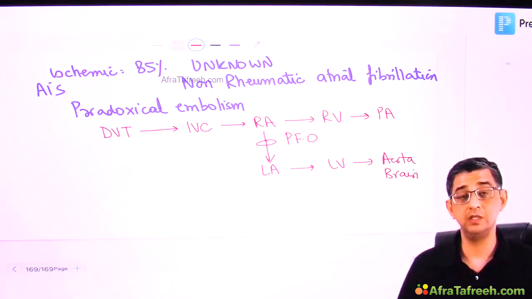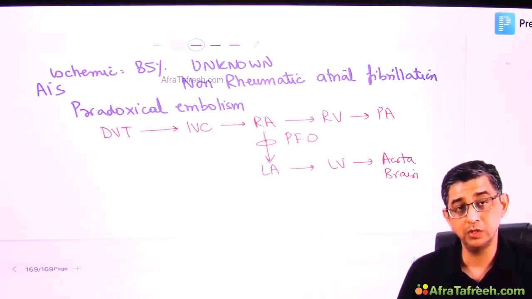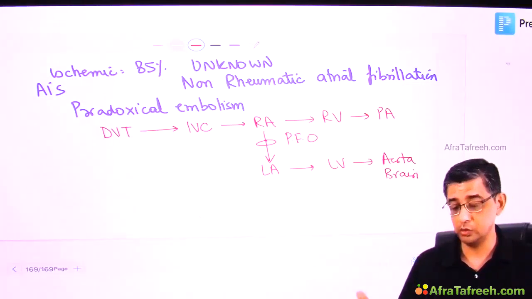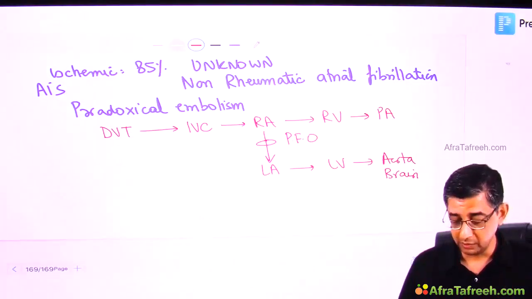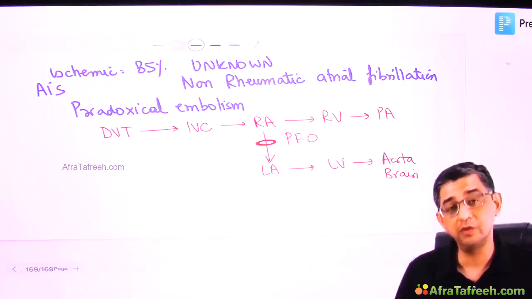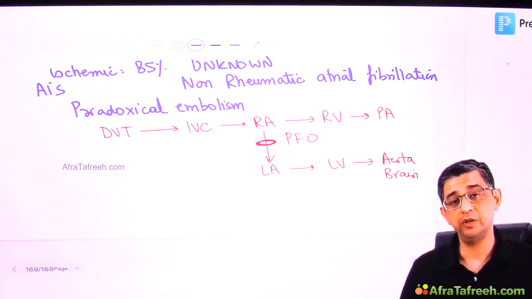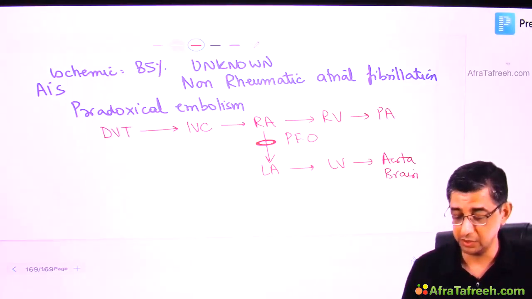Well, the surprising thing is that traditionally with deep vein thrombosis, you read pulmonary embolism, because everything that is present in the venous return goes to the right side of the heart. But look at the surprising thing that happened here. The patent fossa ovalis was the villain, which has resulted in the clot moving on to the left side of the heart and then going into the systemic circulation. So paradoxical embolism is of interest to us.